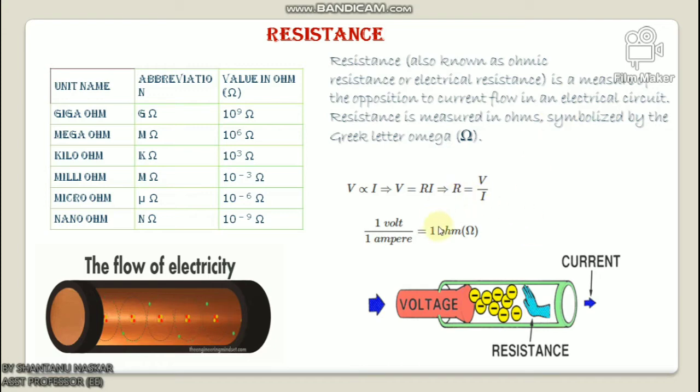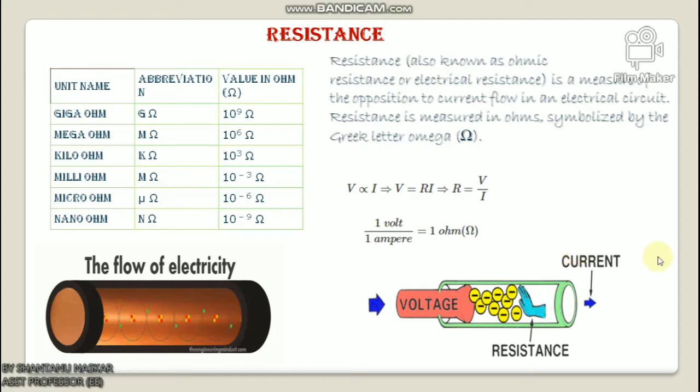Okay, it's named after George Simon Ohm, a German physicist. So 1 volt by 1 ampere equals 1 ohm. This man is famous for his law called Ohm's law, which is applicable only to pure resistance.